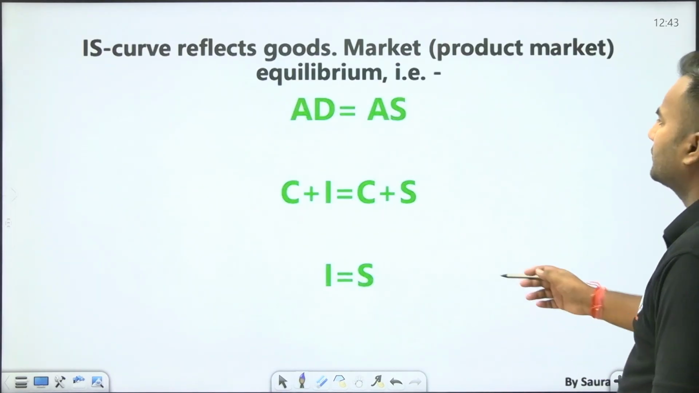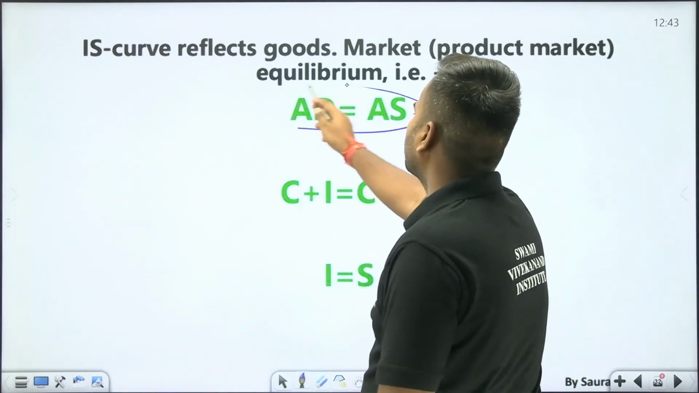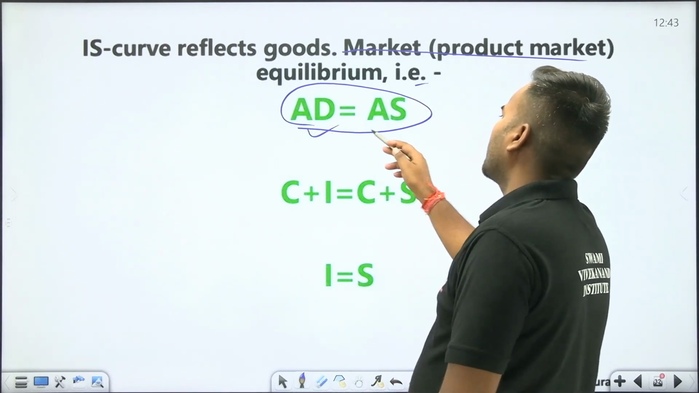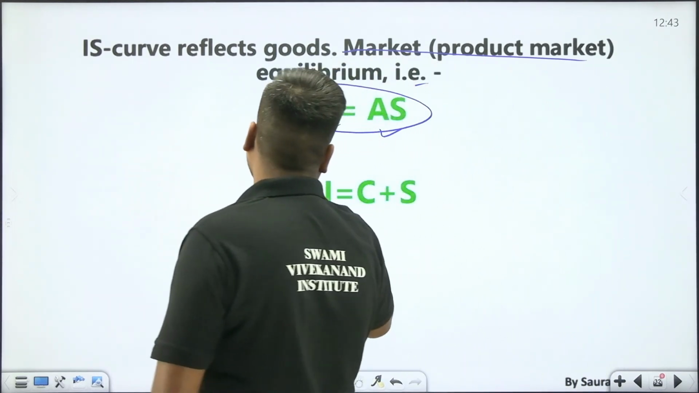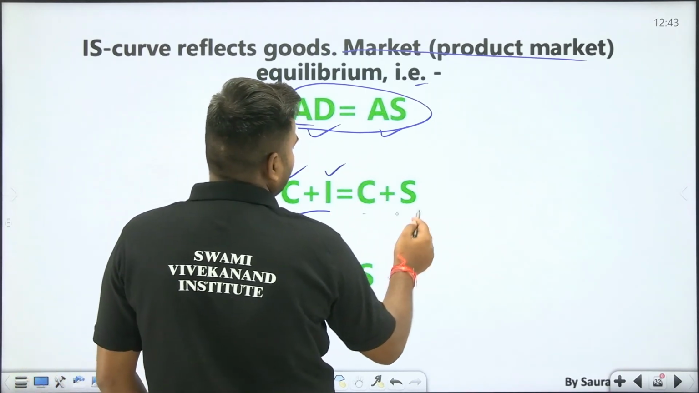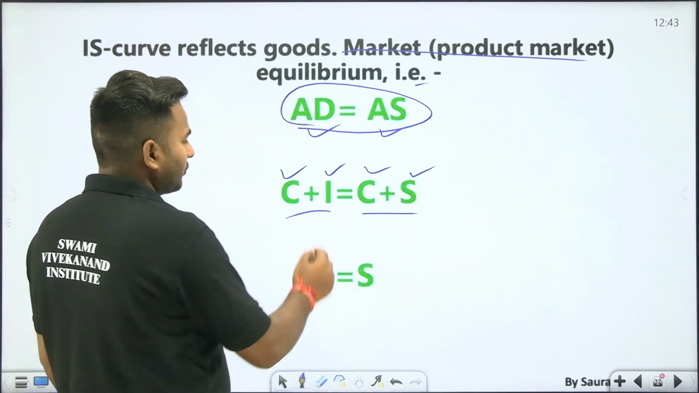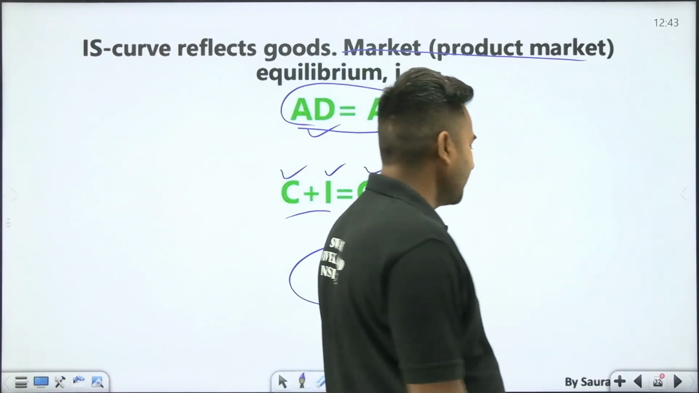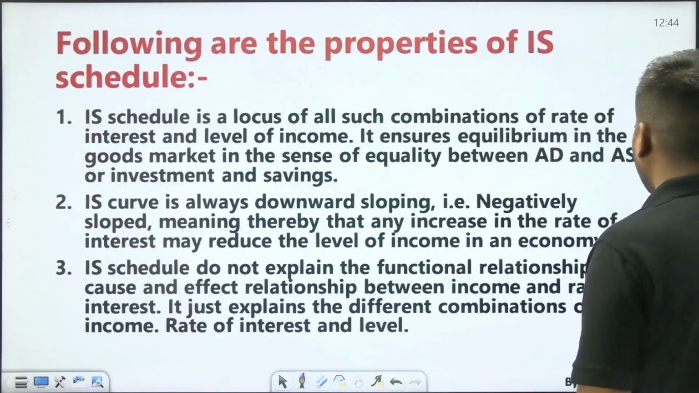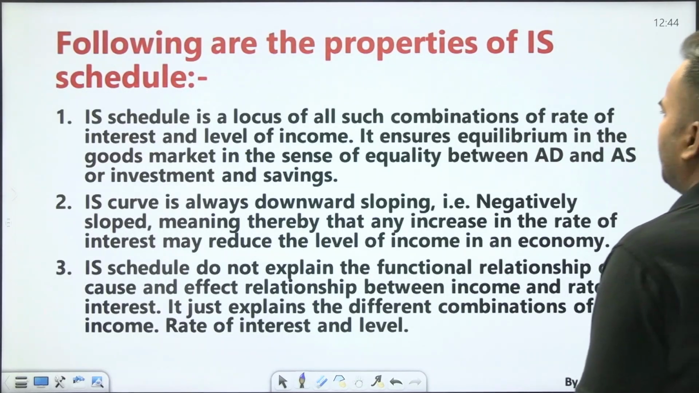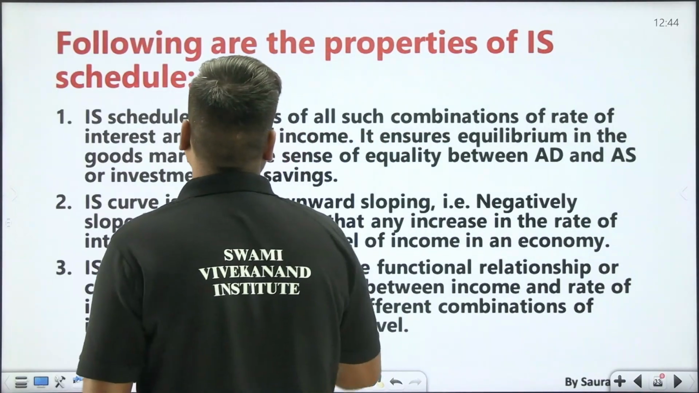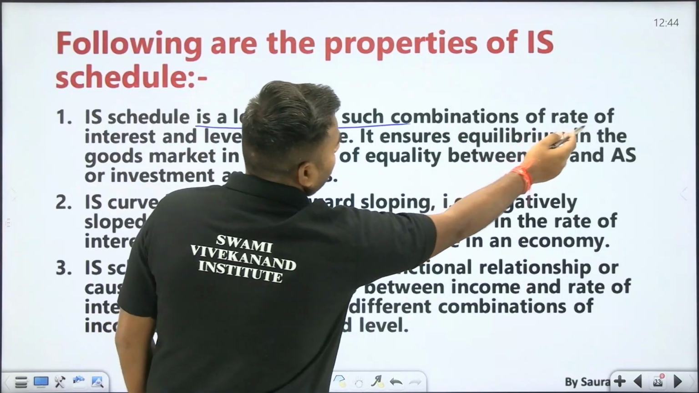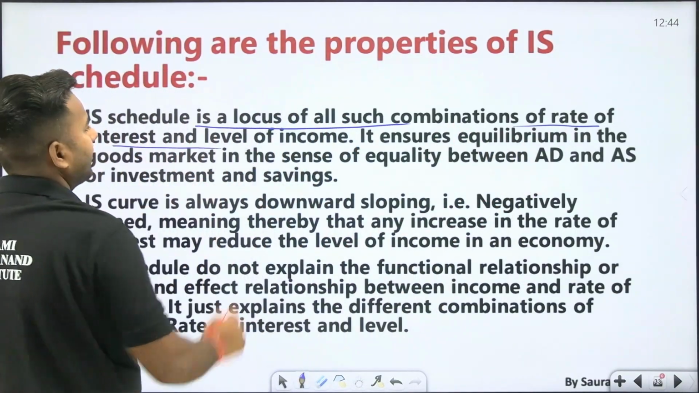Apart from this, the IS curve reflects the goods market, the product market, in equilibrium, that is aggregate demand equal to aggregate supply. Aggregate demand is C plus I, consumption plus investment, and aggregate supply is consumption plus saving. If C is removed, then I equal to S. This will be the condition of product market equilibrium. Following are the properties of the IS schedule. The IS curve is the locus of such combinations of rate of interest and level of income.